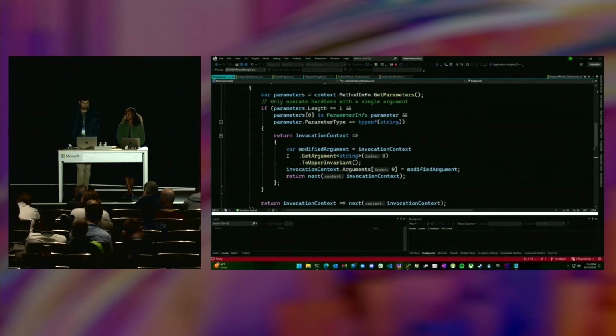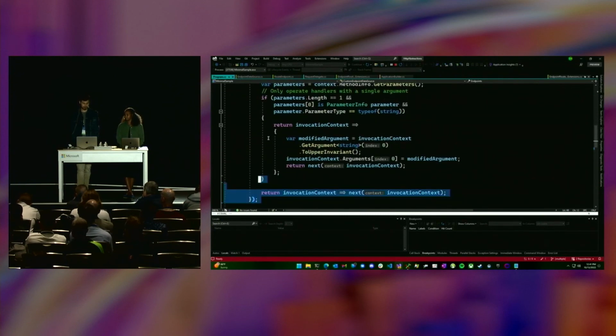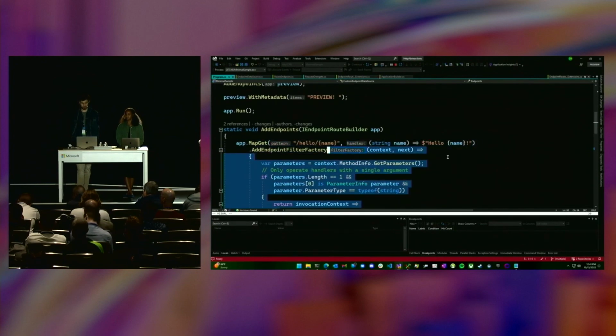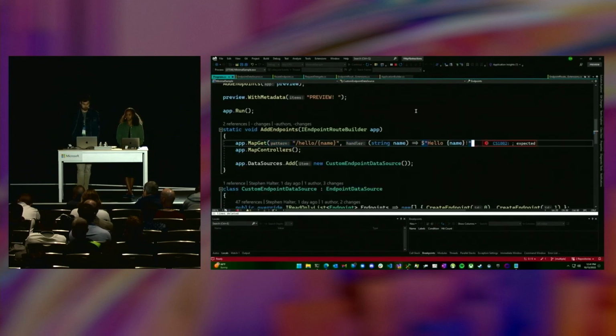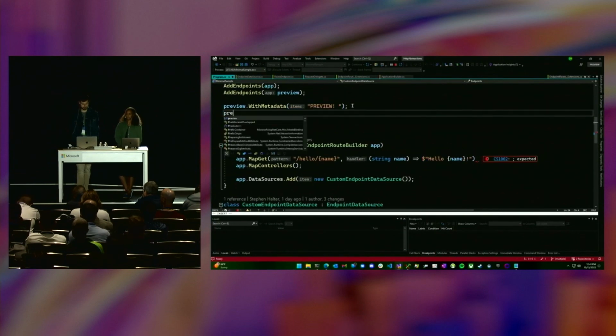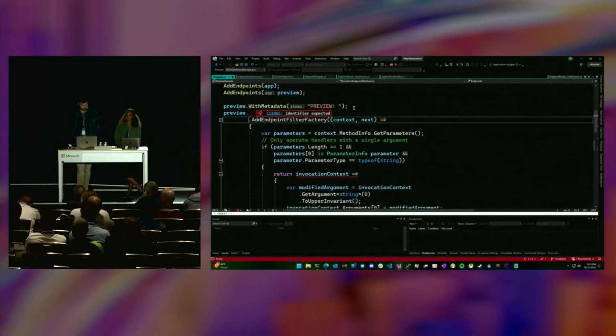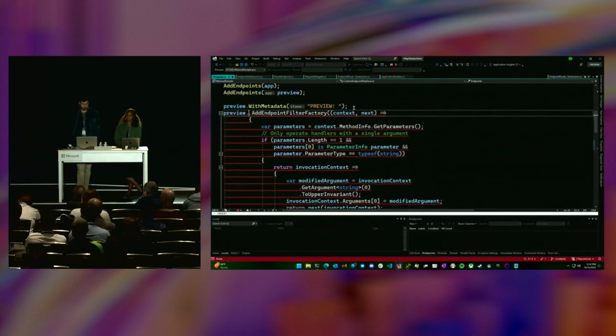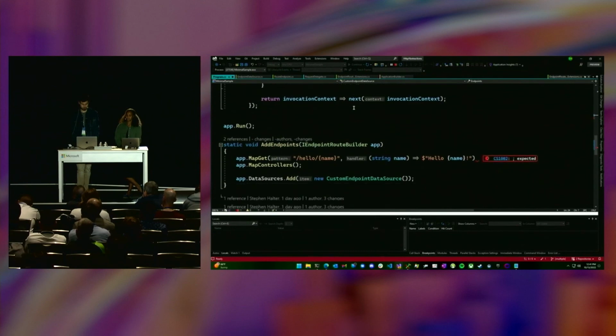So filters can extend any what's called IEndpointConventionBuilder, which is the other interface that preview, or in this case, the map group implements. And then we can add the endpoint filter, and this will now affect only the preview endpoints.